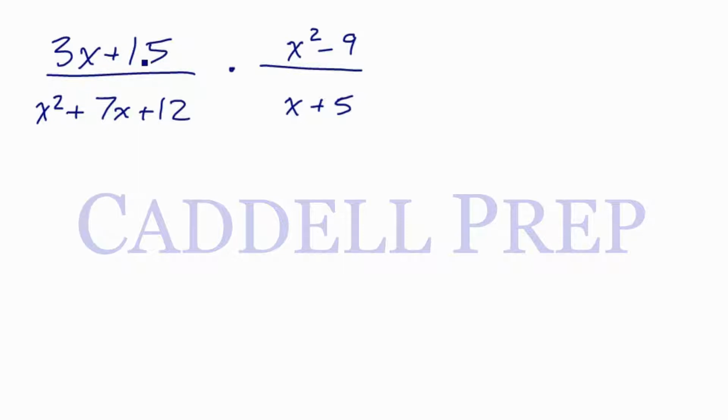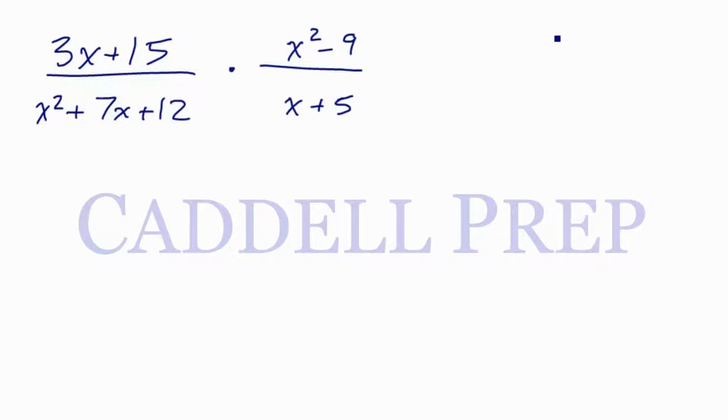Here we have a more complex example: 3x plus 15 over x squared plus 7x plus 12, times x squared minus 9 over x plus 5. Again, we're going to try to cross cancel, but we can't cross cancel if things are being added and subtracted. We can only cross cancel things that are being multiplied.